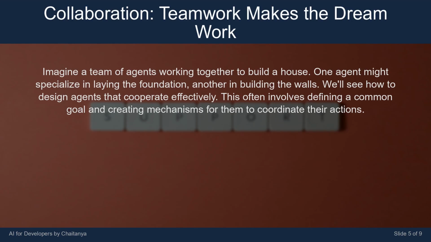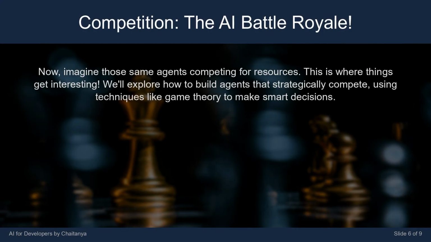One agent might specialize in laying the foundation, another in building the walls. We'll see how to design agents that cooperate effectively. This often involves defining a common goal and creating mechanisms for them to coordinate their actions. Now, imagine those same agents competing for resources. This is where things get interesting. We'll explore how to build agents that strategically compete, using techniques like game theory to make smart decisions.